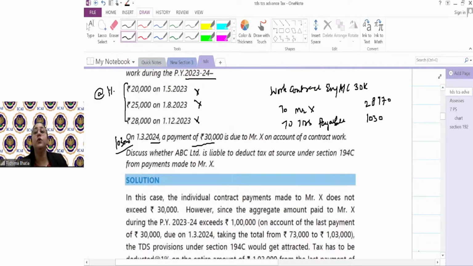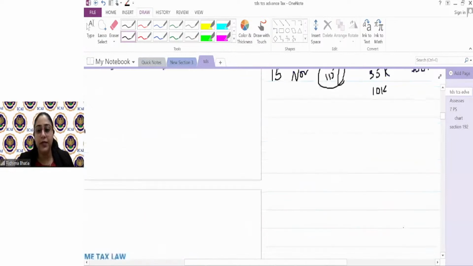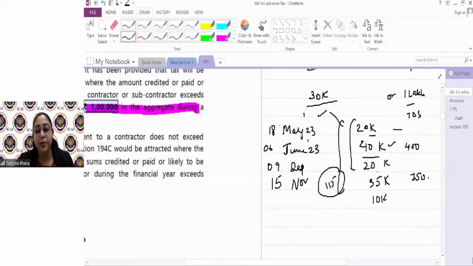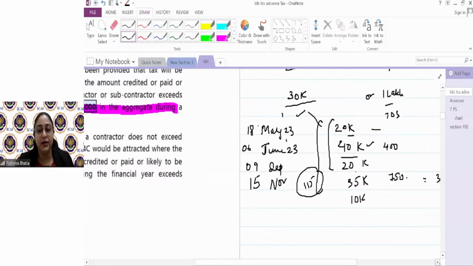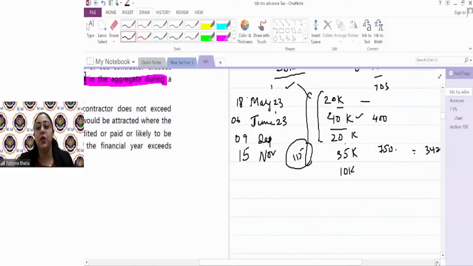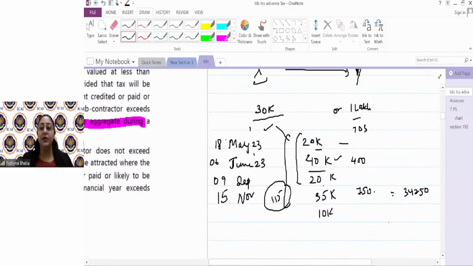The example which I took was more complex because उसमें क्या हो रहा था? One stage it was crossing 30, then another stage it was not crossing 30. I did not deduct it. So specifically, this is a complex example which is here. June में मैंने TDS deduct किया. I deducted the tax at source, but in September I did not. Why? Because it is not crossing either 30 or 1 in aggregate. So this is a very important point. Does anyone have any doubt on this?